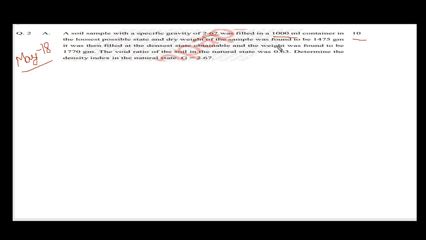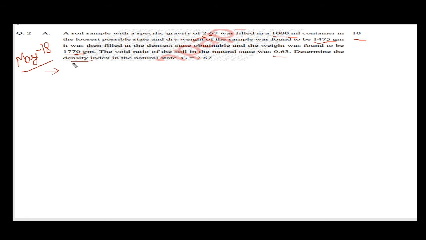The weight of the dry sample is 1475 gram, which is in the loosest possible state, and the second weight is 1770 gram, which is in the densest state. We have to find the density index, which is the relative density. The natural void ratio is given as 0.63. Let's start the numerical.